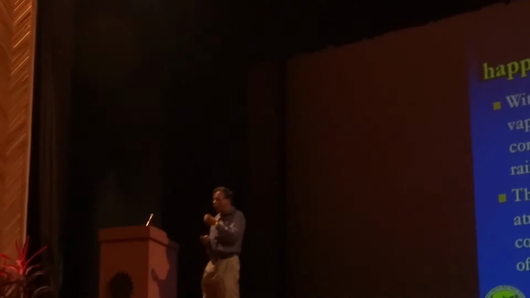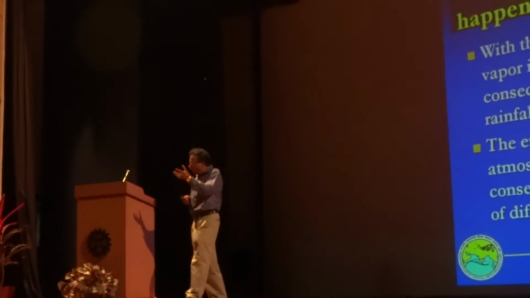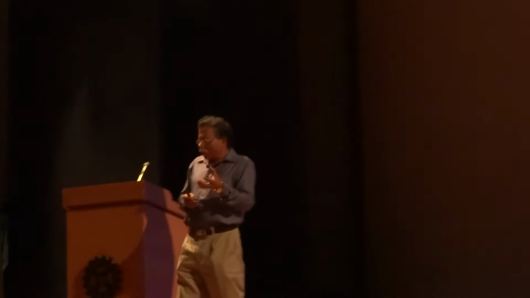and the moisture has a lower molecular weight. So as more moisture gets into the atmosphere, the lower part of the atmosphere becomes lighter, and it becomes more susceptible to instability. So it becomes more unstable. When the lower atmosphere becomes more unstable because of more moisture, instability can be more vigorous and it can produce more heavy rainfall events.